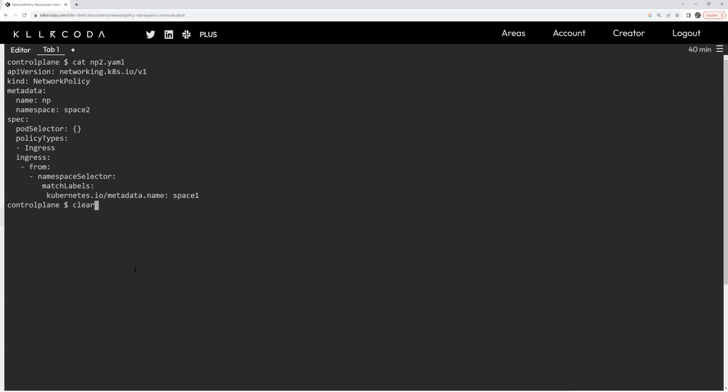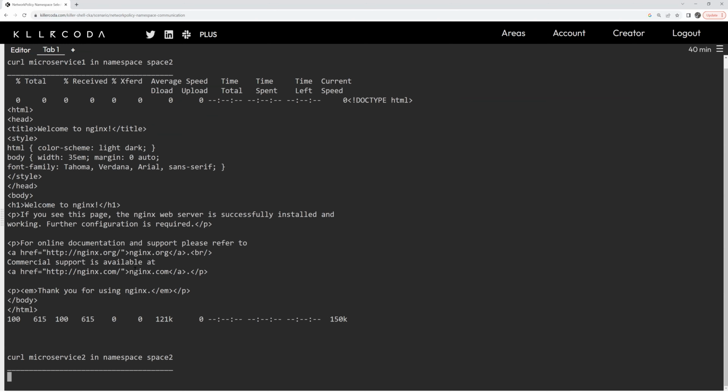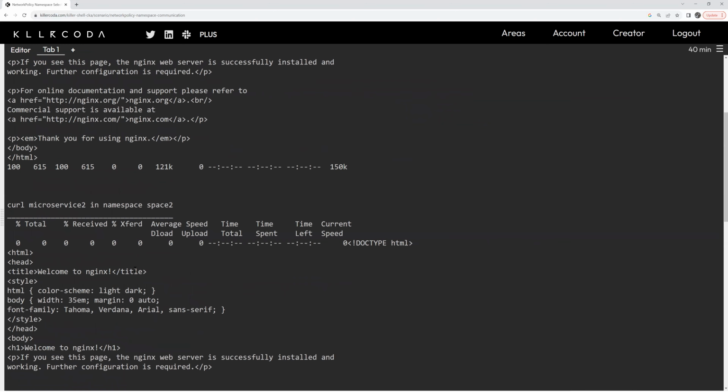So let me clear the screen. I have a couple different ways to validate this test. My namespaces and network policies are placed, they're built, and the next step is to see what works and doesn't work. So I wrote a couple scripts that validate. They run really fast, so let's take a look at the beginning here.